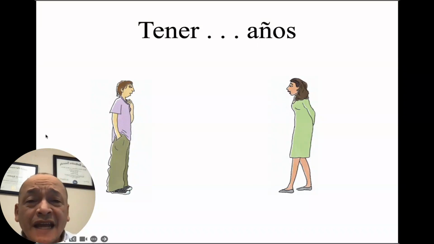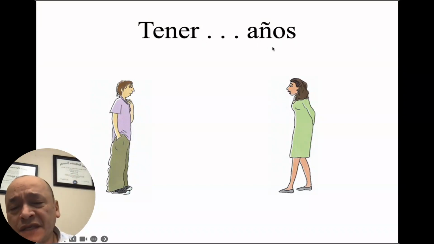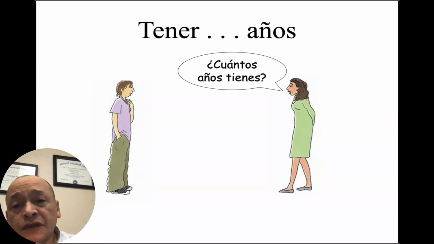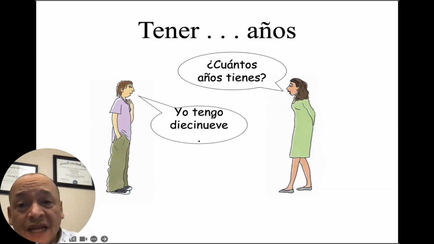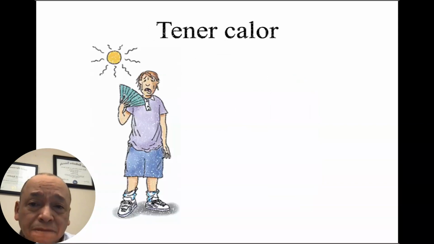So, tener años. We should know this one by now, right? We use tener to tell how old you are in Spanish. So, ¿cuántos años tienes? How old are you? Yo tengo 19 años. That means I have 19 years. Okay, so we use el verbo tener.